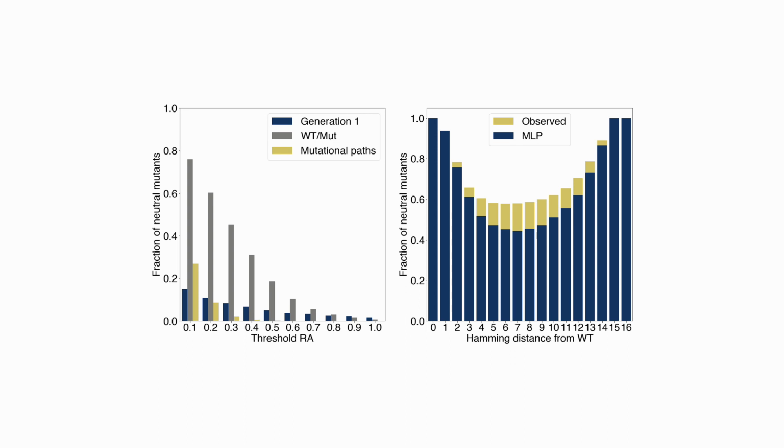We found that indeed this combinatorial space is well populated with neutral variants, and many neutral paths exist that connect the two variants. Furthermore, we found that neutral variants within this space can be accurately predicted by the MLP model that was used to design Generation 8 without any additional training.